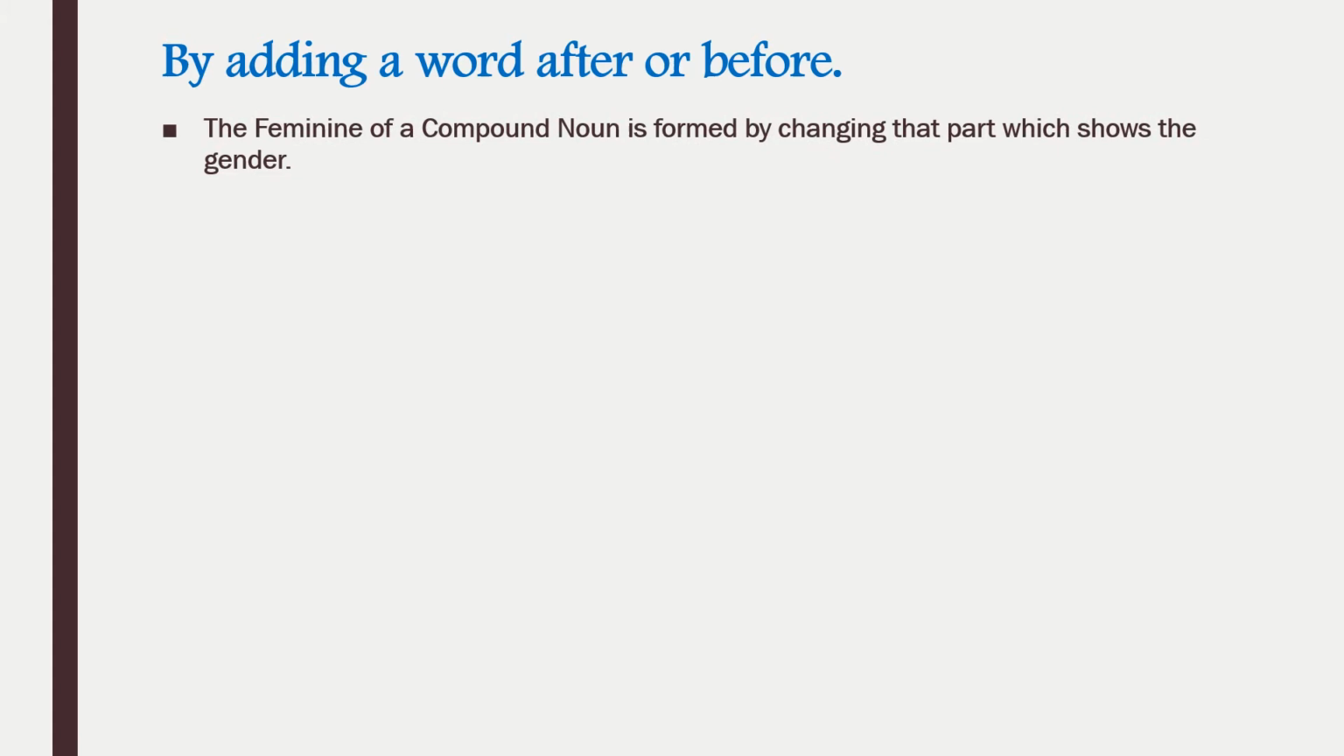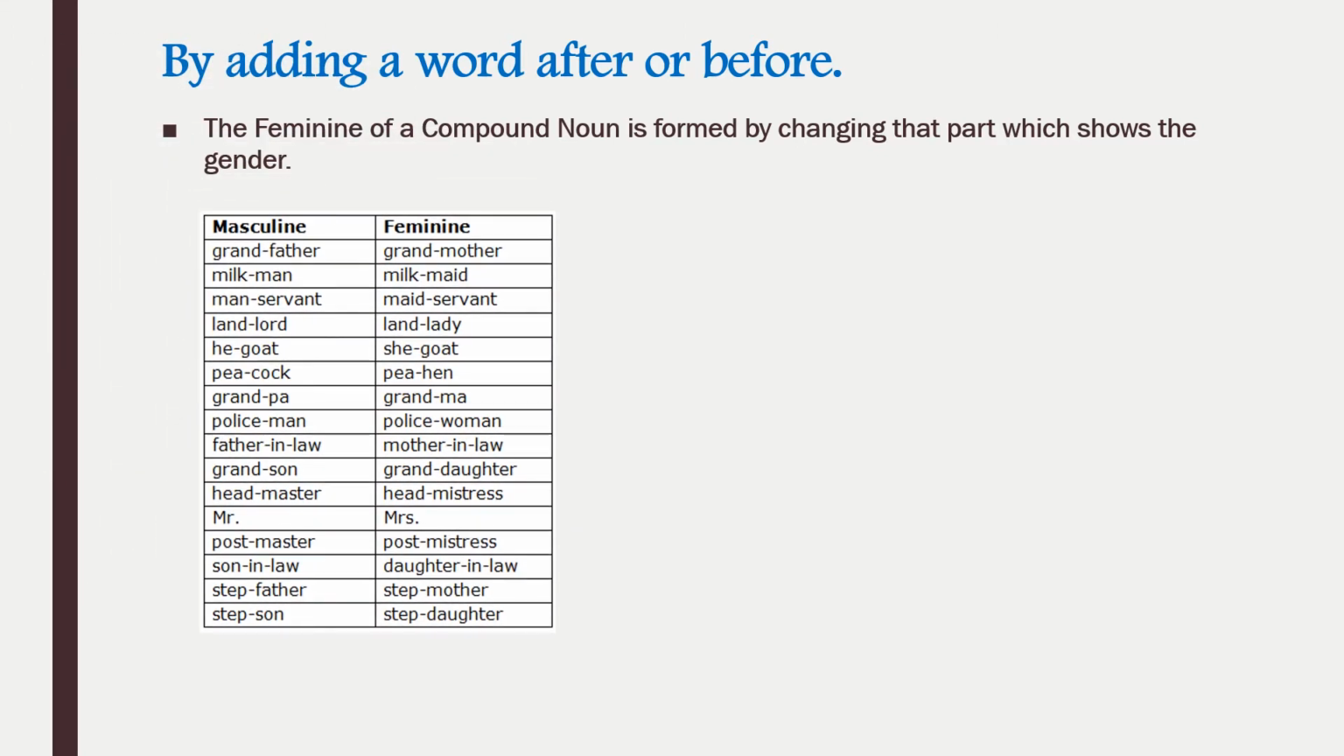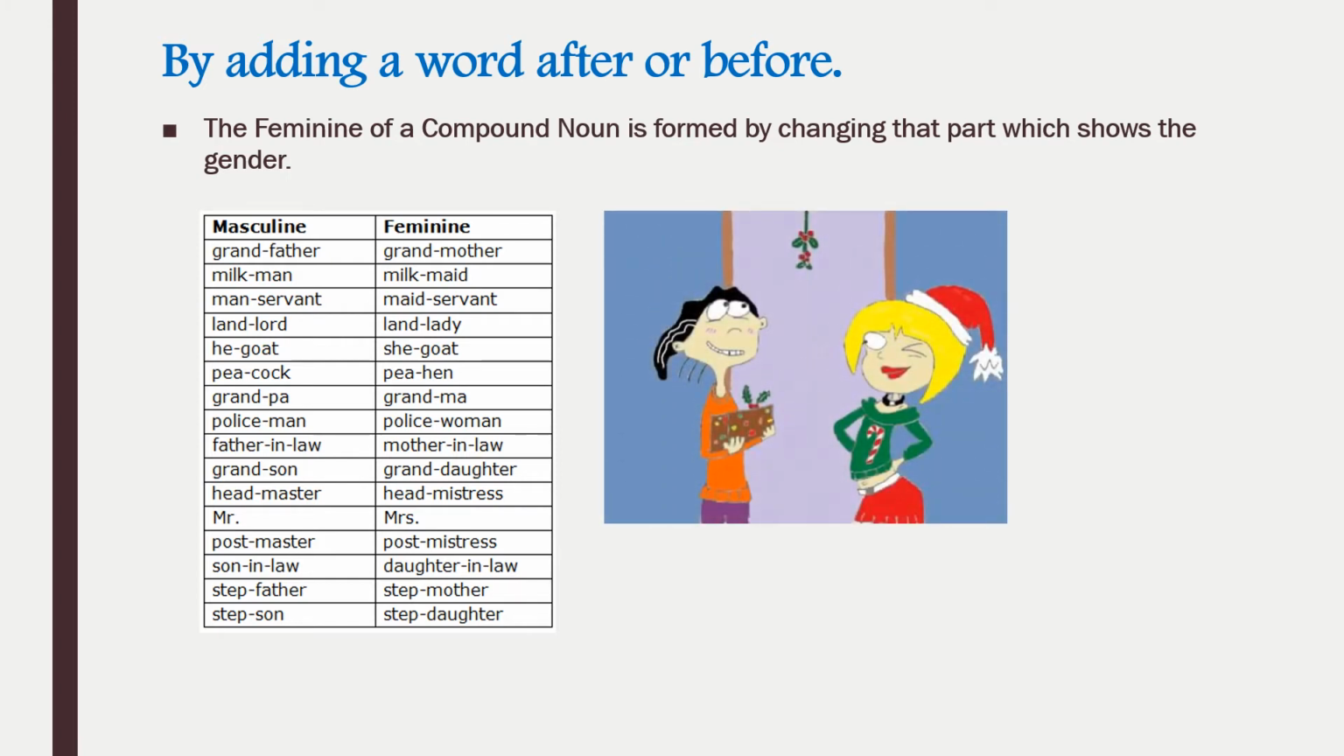Now we'll be learning by adding a word after or before. The feminine of a compound noun is formed by changing that part which shows the gender. Like you see in this table, grandfather. Now father is showing the masculine gender, so I will be changing that word only. Grandmother. Father will be changed to mother. Likewise, milkman, milkmaid. Manservant, maidservant. Landlord, landlady. So the word which shows gender, we will be changing the gender of that word only. Just go through the list and learn it.